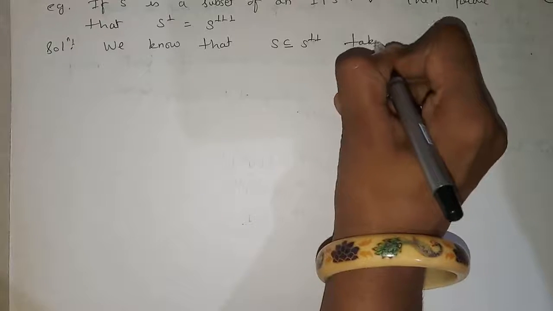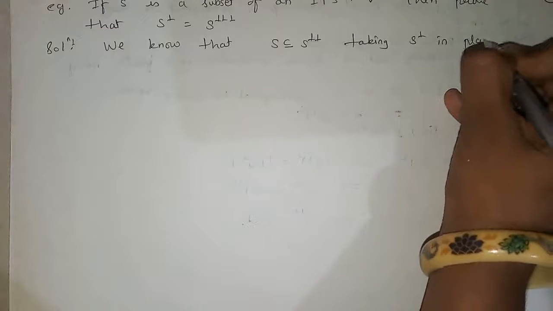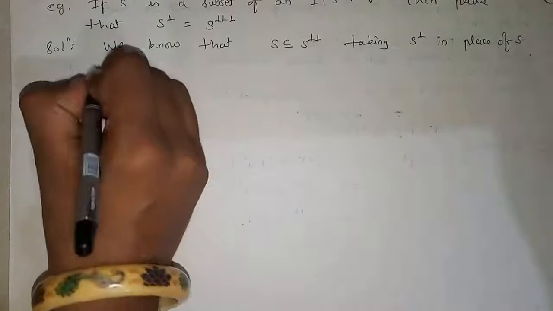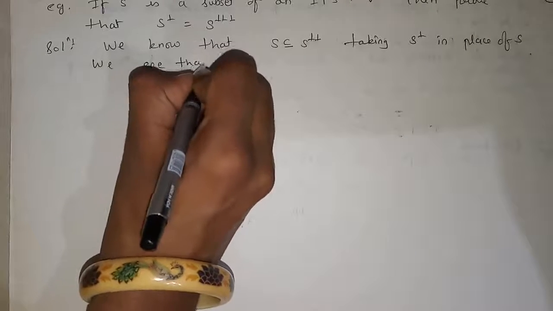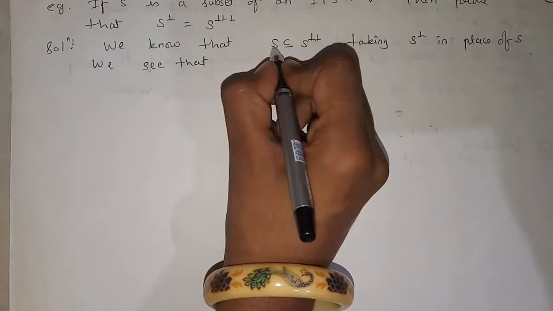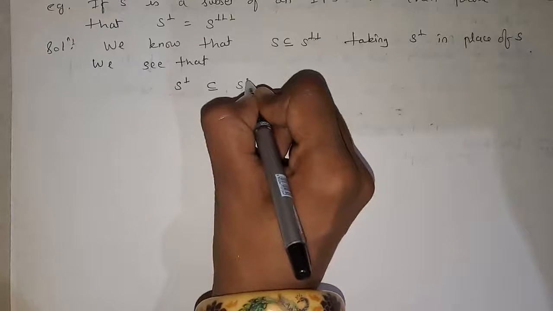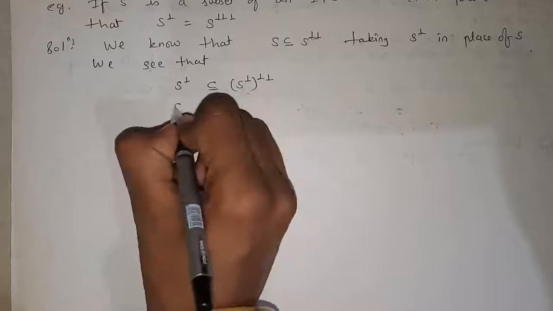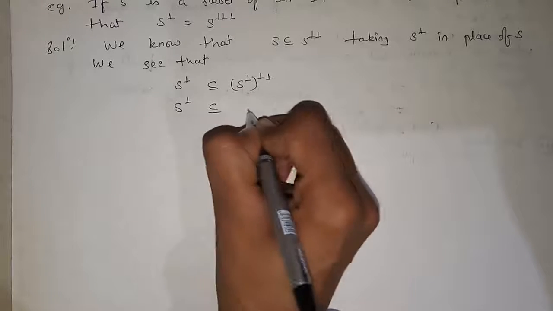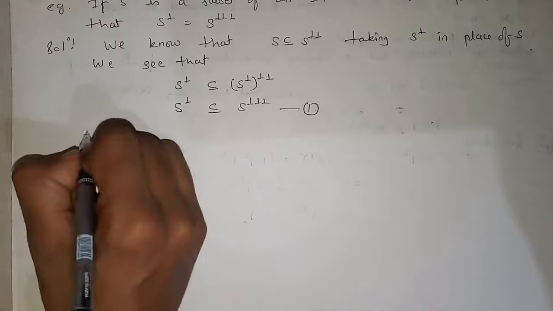Now taking S complement in place of S, we see that S complement is contained in S triple complement. So this is equation number 1.